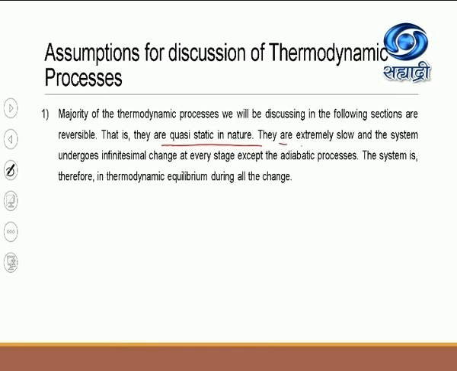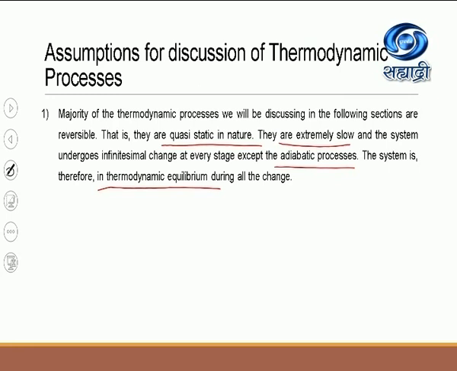They are extremely slow, and the system undergoes an infinitesimal change at every stage, except in adiabatic processes. The system is therefore in thermodynamic equilibrium during all the changes. I will explain this briefly now, and later we will study the adiabatic process in detail.